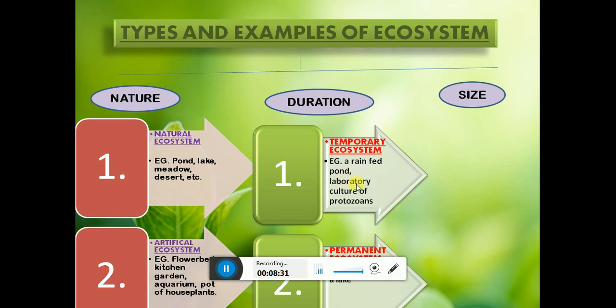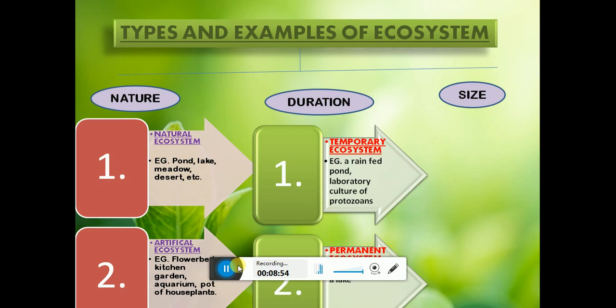Another example is a laboratory culture of protozoan. Now this is an artificial ecosystem, but it is also a temporary ecosystem because the culture made in the laboratory is both created and maintained by human beings. So such an ecosystem is artificial and temporary too.